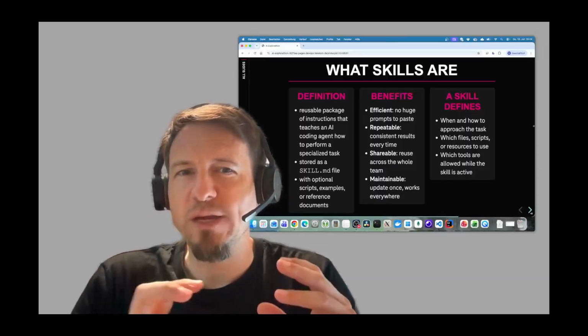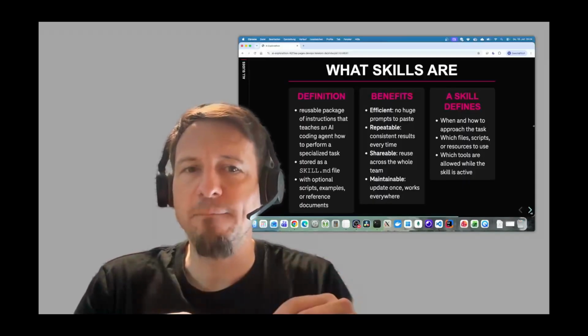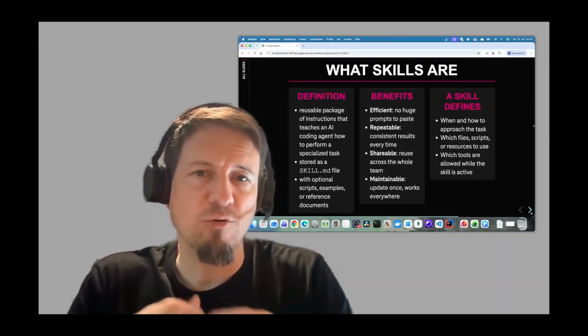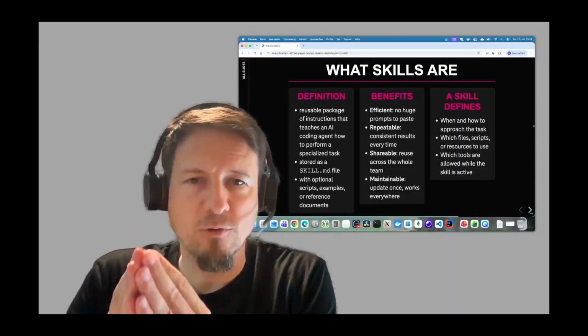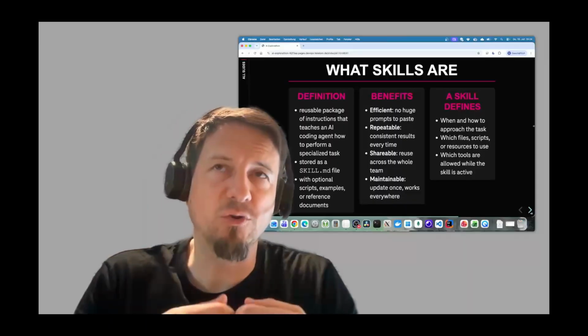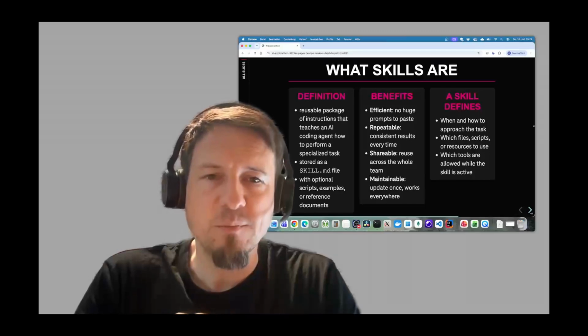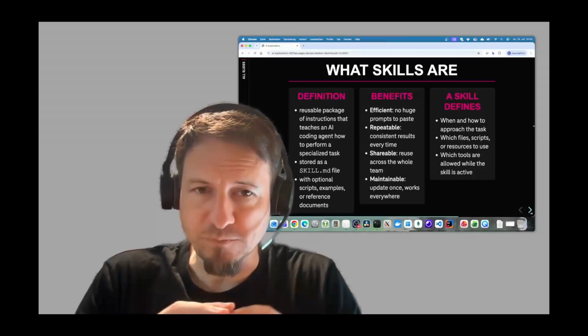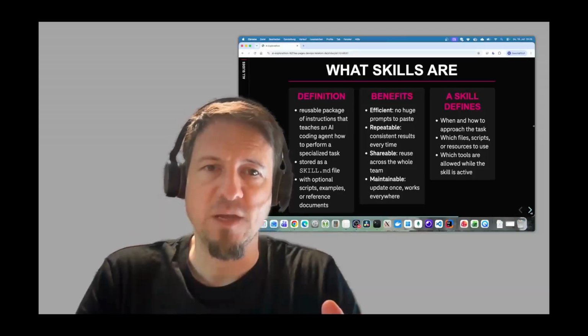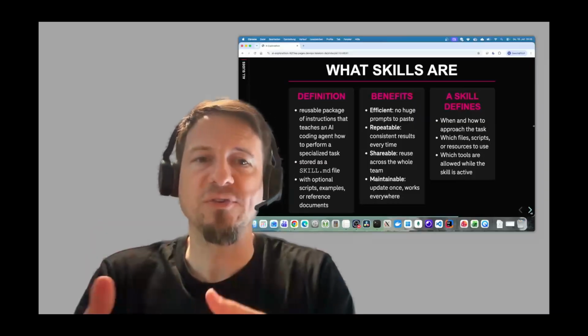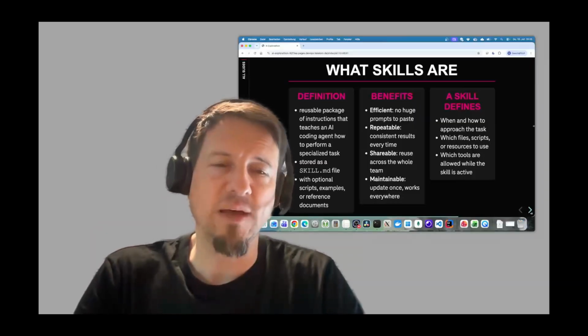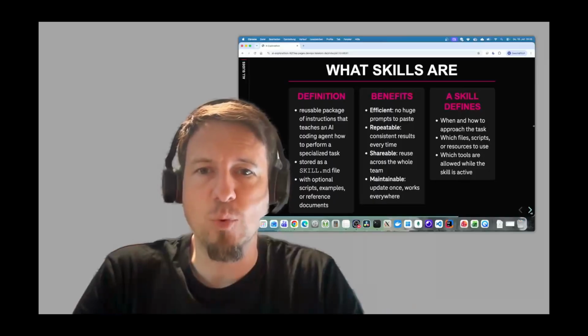And in order to make sure that the AI uses the correct naming for the feature branch, the AI uses the correct style for the Git commit message, this can be ensured by writing a skill for that. This way, you trigger once the skill and then everything is done in a predefined way.